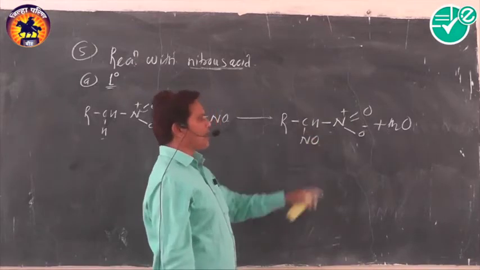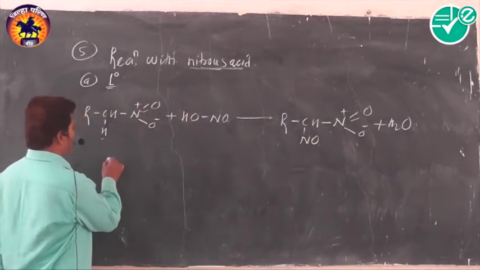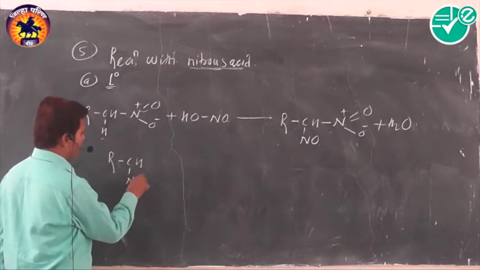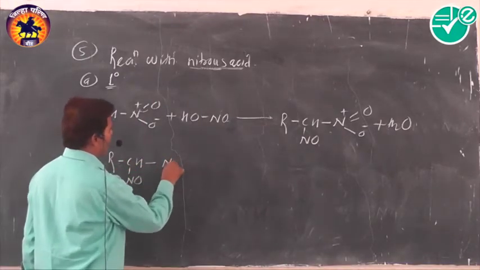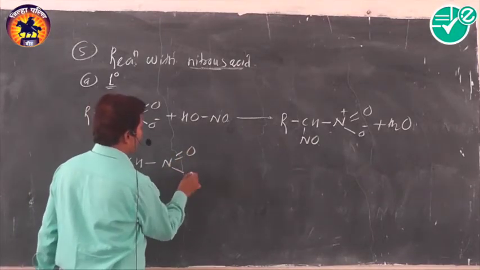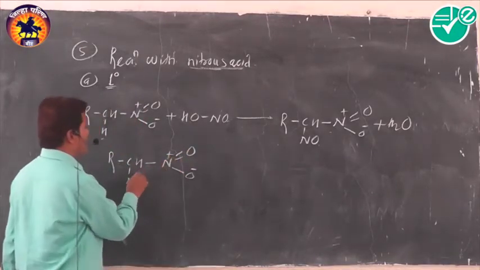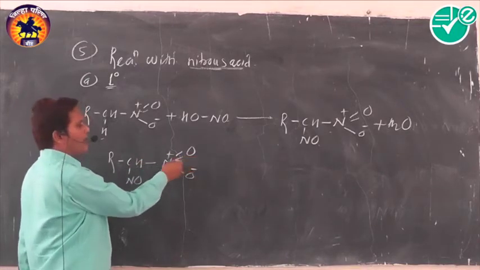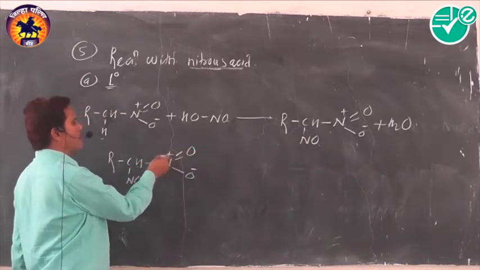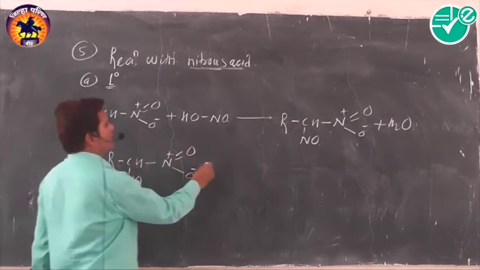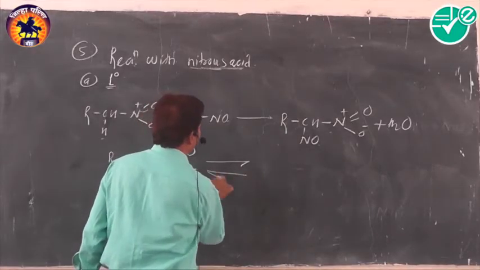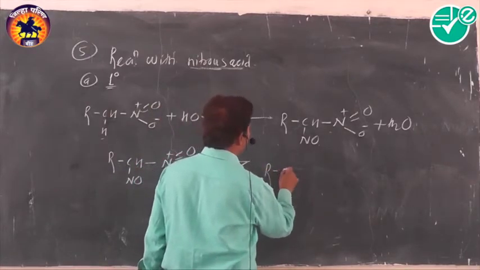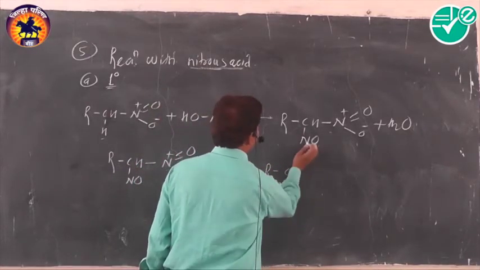This nitroso derivative which is formed shows tautomerism. What is the reason behind it? It is because it carries an alpha hydrogen atom. This alpha hydrogen atom gets transferred to the oxygen atom, and the double bond between nitrogen and oxygen is shifted between nitrogen and carbon, and that's why it shows the phenomenon called tautomerism.